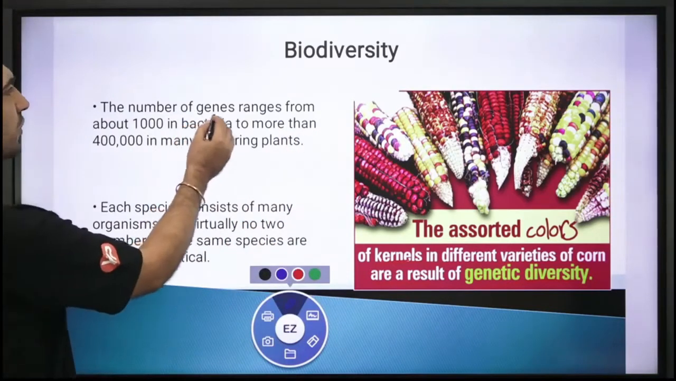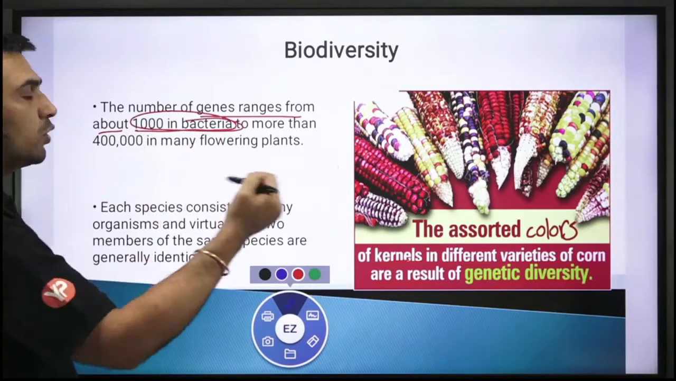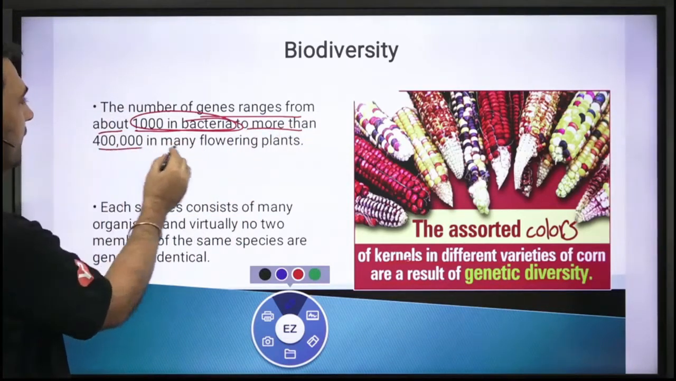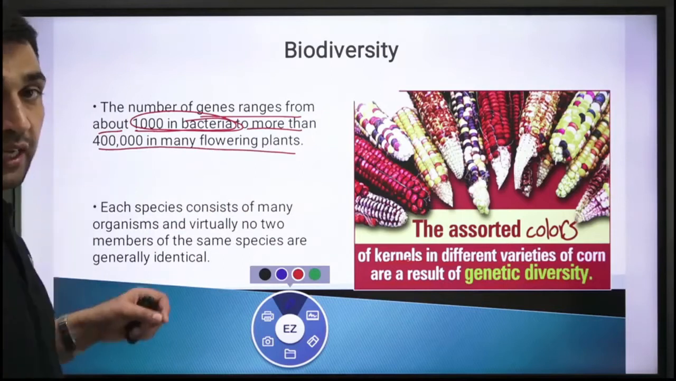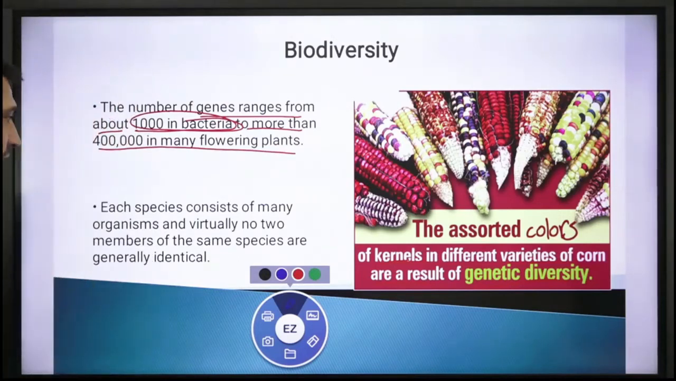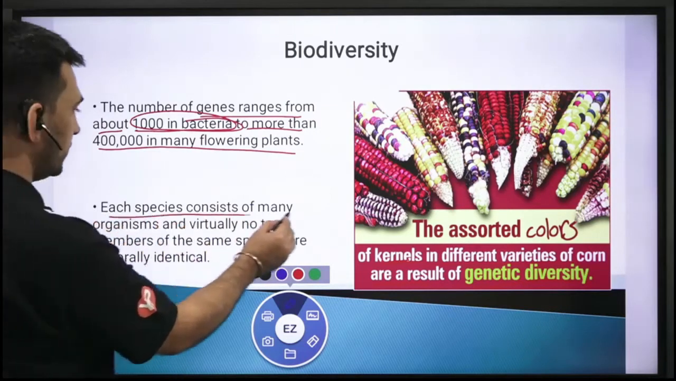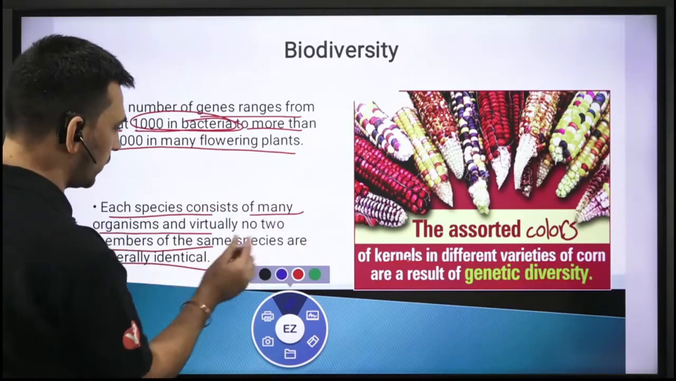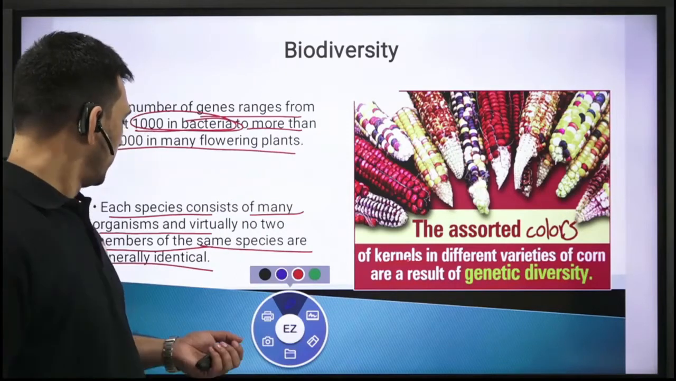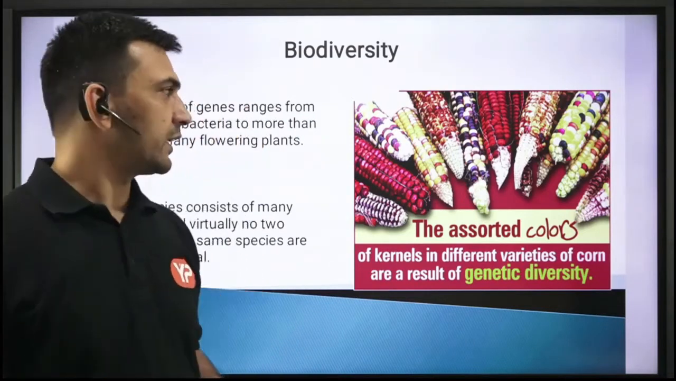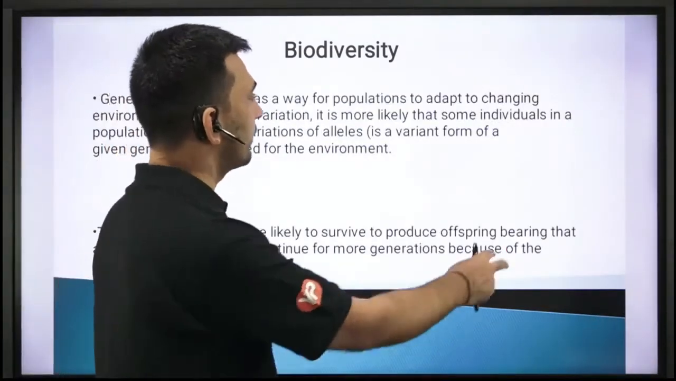The number of genes ranges from about 1000 in a bacteria. Take any bacteria, it could have about 1000 different kinds of genes, to more than 400,000 in many flowering plants. 4 lakh means in a particular flower you could find even 4 lakh different kinds of genes. Such is the variety or variation that you can find in the genetic material. Each species consists of organisms, and virtually no two members of the same species are genetically identical. And why are two members of the same species not identical? That is because of the different genetic material that you are going to have, right?